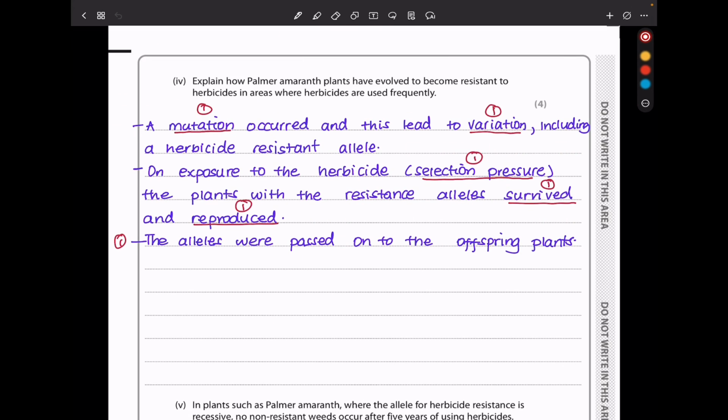The next they say explain how Palmer amaranth plants have evolved to become resistant to herbicides in areas where herbicides are used frequently. Every time they talk about evolution, you have to talk about a mutation occurring which causes variation, and because of variation, there could be selection pressure that causes some to survive while others die, and those that survive are going to reproduce and pass on their alleles to their offspring. So I said a mutation occurred, and this led to variation, including a herbicide-resistant allele. On exposure to the herbicide, which is selection pressure, the plants with a resistant allele survived, and they reproduced, so the alleles were passed on to the offspring plants.